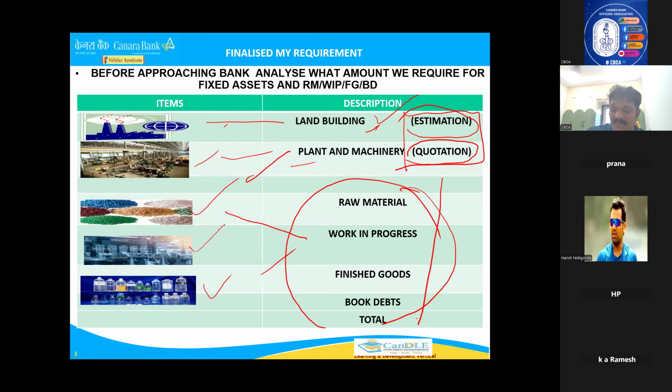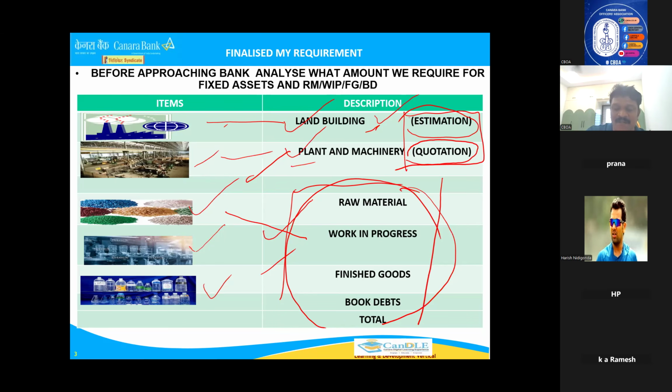Generally, one more thing, whenever we are giving for manufacturing units, this OCC we should not release till the land and building construction is over and plant and machinery is erected. Once everything is over, then only we have to release for working capital. See, for construction, 1 year has been taken, for example, 6 months, 9 months for construction, 3 months for plant and machinery. We have given a repayment holiday, 1 year we have given. Can you give OCC in the 6th month? What is the logic behind that?